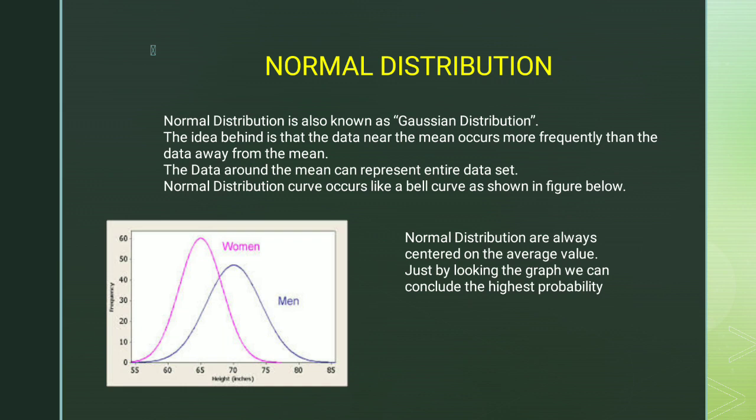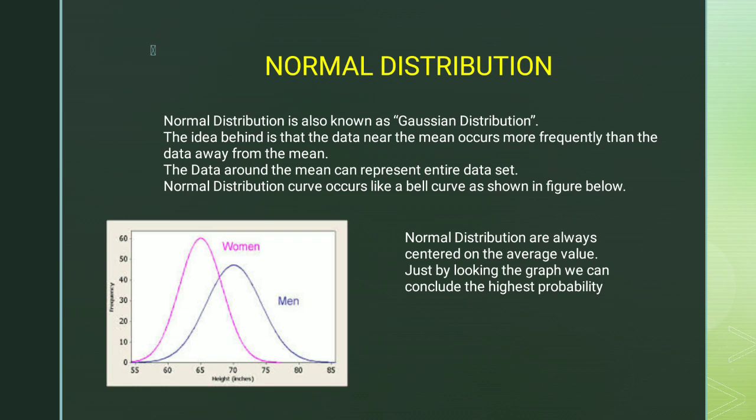So we can predict that since the mean is the center of the curve, if the mean is representing 60%, then 60% of women in India are of average height and 70% of men in India are of average height. So by referring to the diagram and by calculation of the mean, we can calculate the normal distribution. Actually, normal distributions are always centered on the average value.